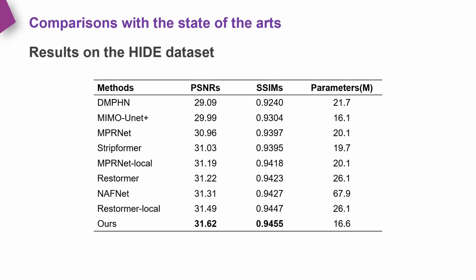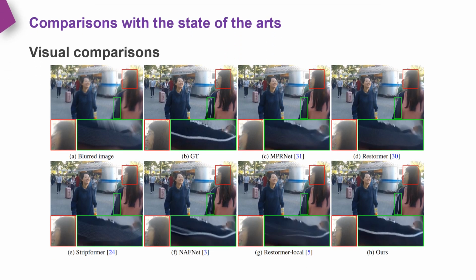We then evaluate our method on the HIDE dataset, which mainly contains humans. The table shows that the quality of the deblurred images generated by the proposed method is better than the evaluated methods, suggesting that our method has a better generalization ability, as models are not trained on this dataset. We show some visual comparisons. We note that the evaluated methods do not recover the humans well. In contrast, our method generates better images.